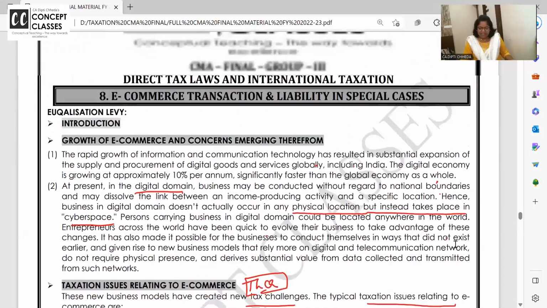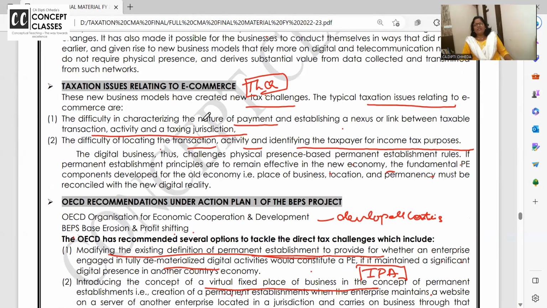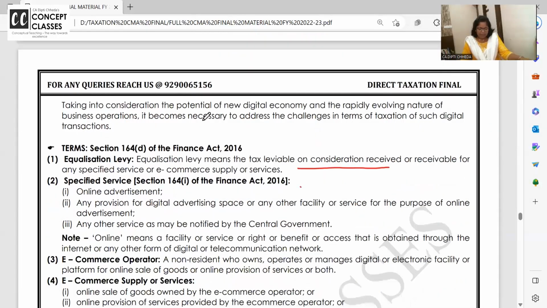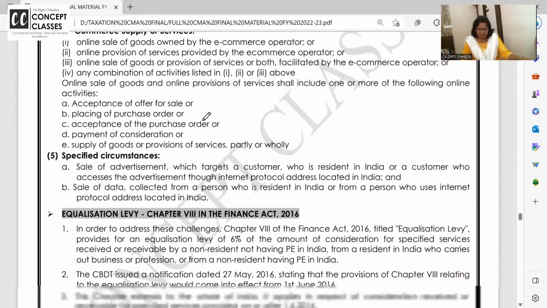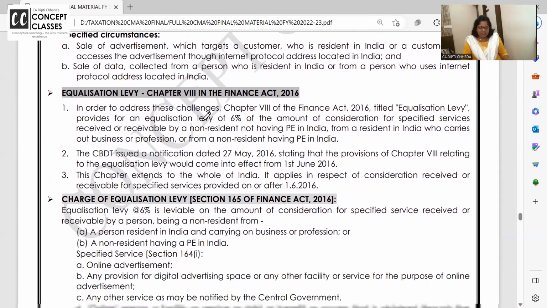Let us read these terms and make it very clear. I did read the first page because this second para can be asked in the exam. What are the challenges faced? Then how do we tax them? What is going to be their taxing jurisdiction? Because all this is happening online, right? Right. We will read this. Equalization levy, chapter 7.